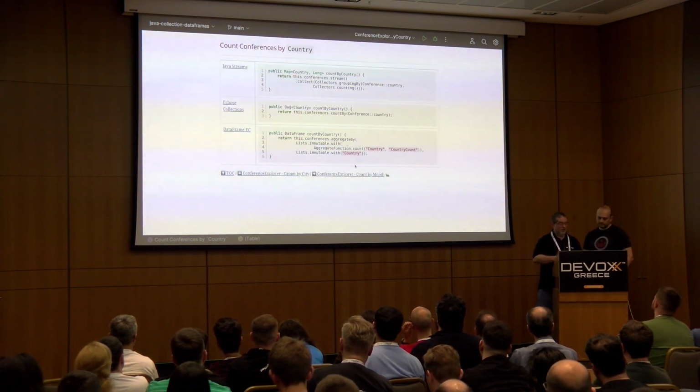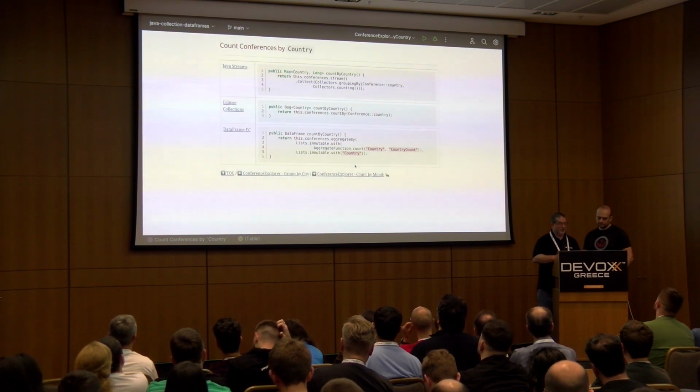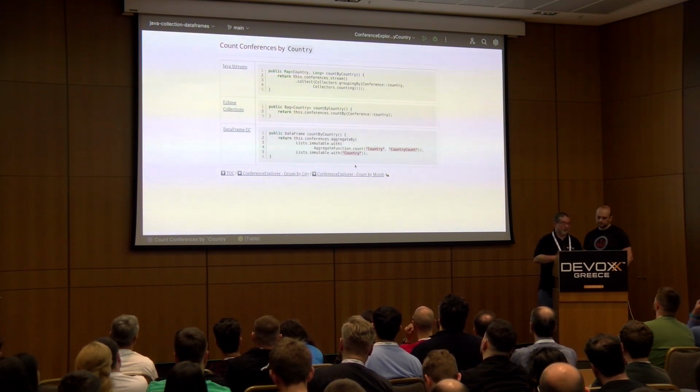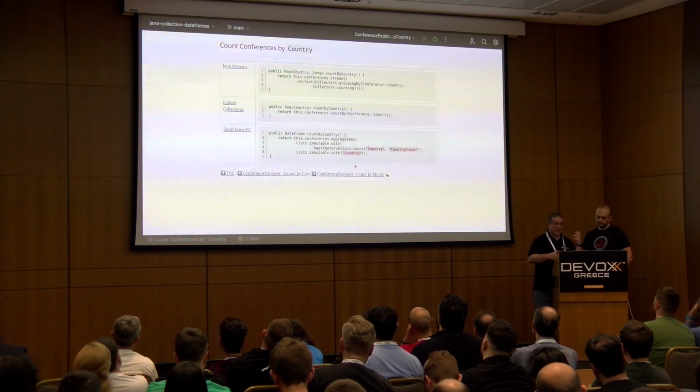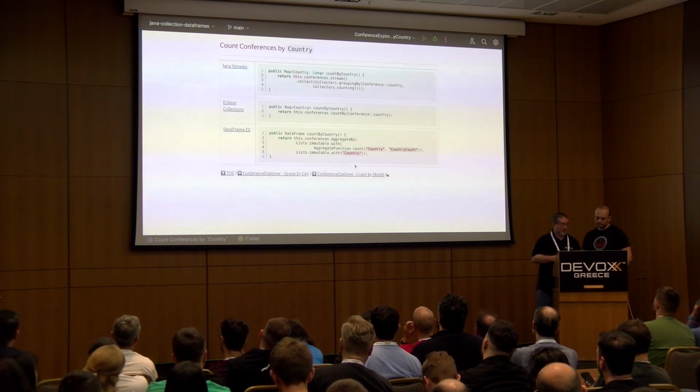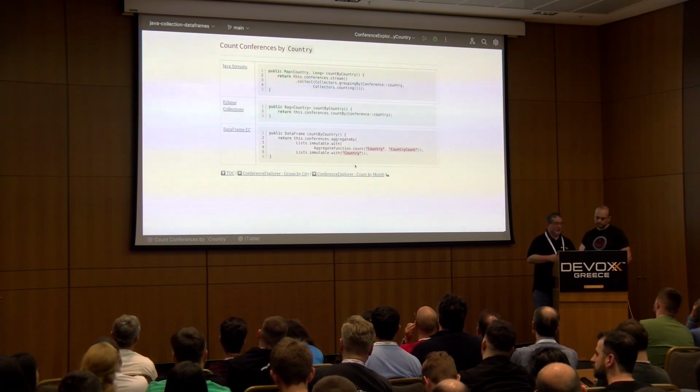Now with counting in a data frame, we have to do a little bit more work here. We use a method called aggregateBy that's available on the data frame. We say we want to use an aggregate function called count.